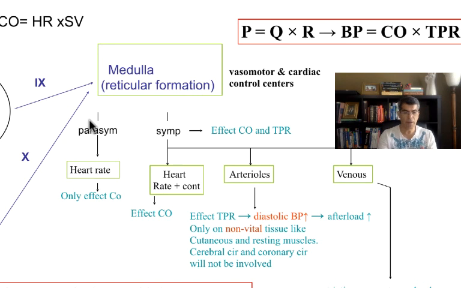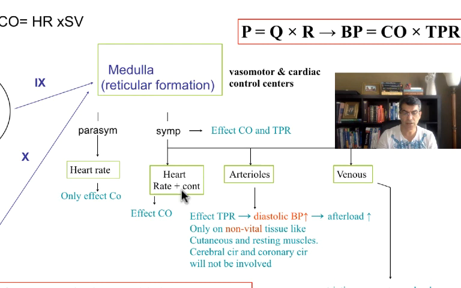So therefore, parasympathetic becomes active to decrease your heart rate. As a result, your cardiac output is going to go down. When cardiac output goes down, your blood pressure is going to go down. Also, medulla is going to tell the sympathetic, you have to slow down. Sympathetic is going to slow down. What's the function of sympathetic? Well, sympathetic usually is going to go to the heart and increase the heart rate. If sympathetic is not working, then the heart rate is going to go down, then cardiac output is going to go down. If cardiac output goes down, then blood pressure is going to go down. Sympathetic also is going to make your heart contract stronger.